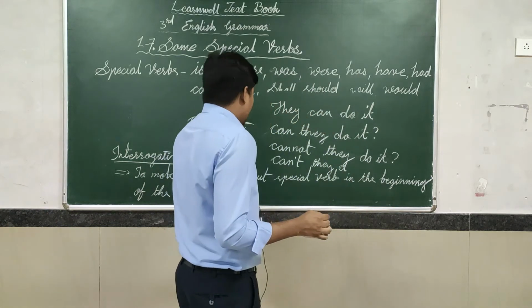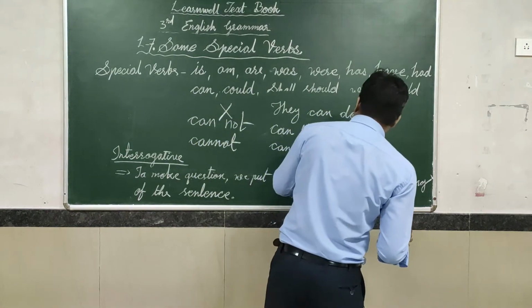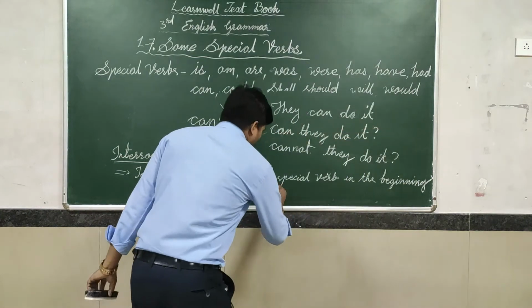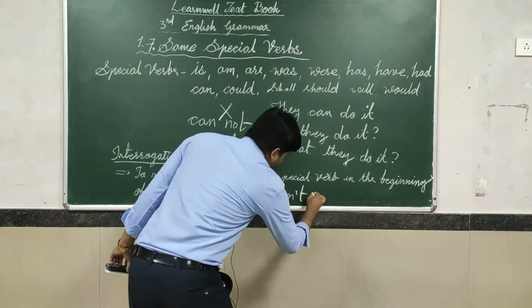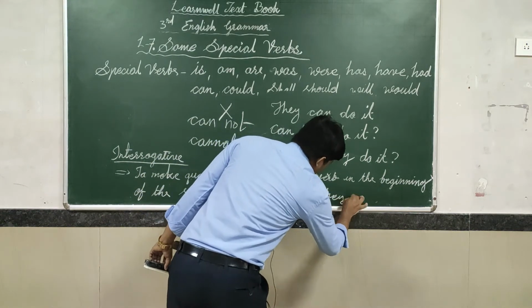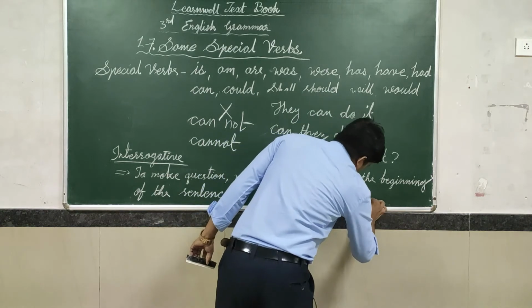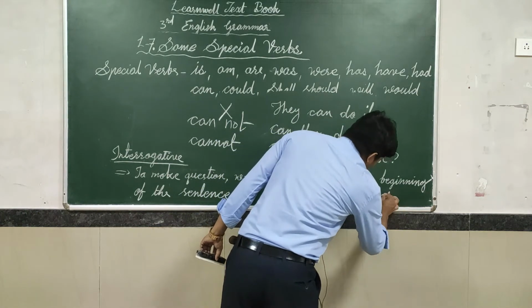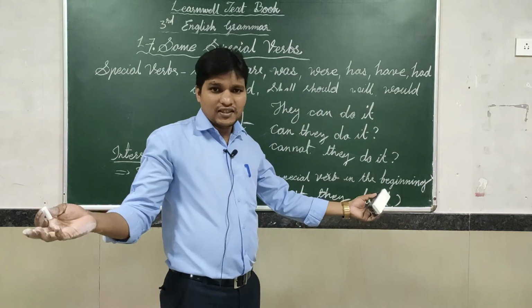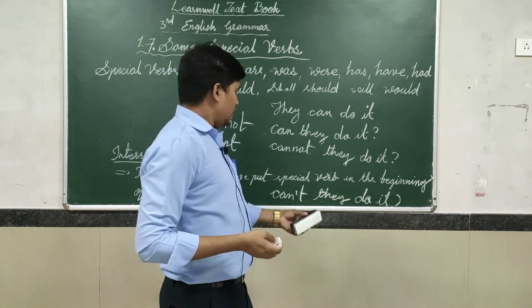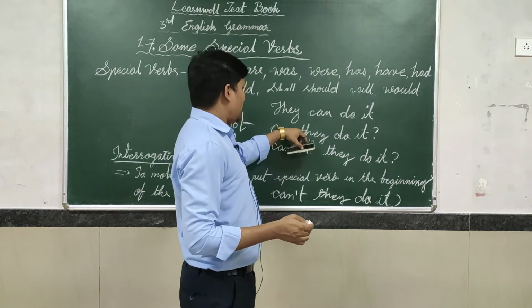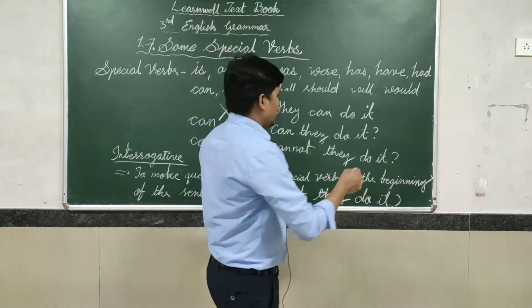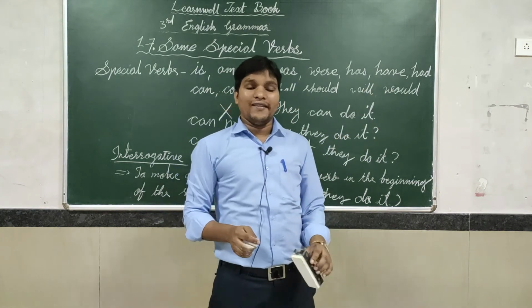You are getting a bit confused. Just watch what I'm writing here. Can't they do it? This is the short form. This is the long form. This is a question form. This is a statement. Students, I hope you understand this better.